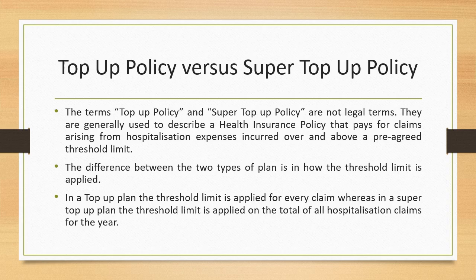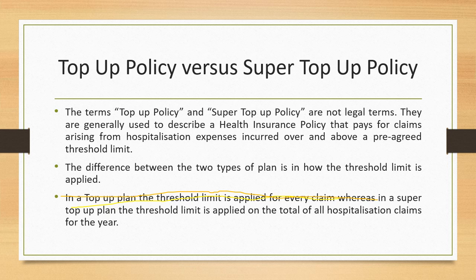The difference between the two policies, how the threshold is calculated, is a very important concept that you must know. In case of a top-up policy, the threshold limit is applied for every claim, whereas in case of super top-up, the threshold is applied for the total of all the hospitalizations. Now, this is a very important concept that you must know, right? This is what I have tried to highlight. Let me highlight it with a darker pen. So this is the top up and the super top up difference, correct?